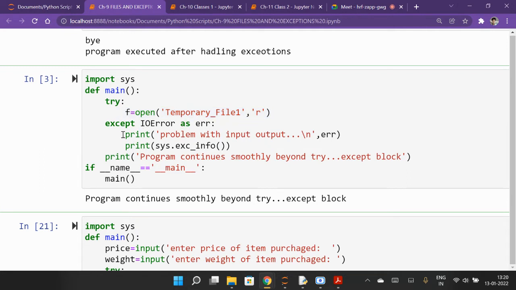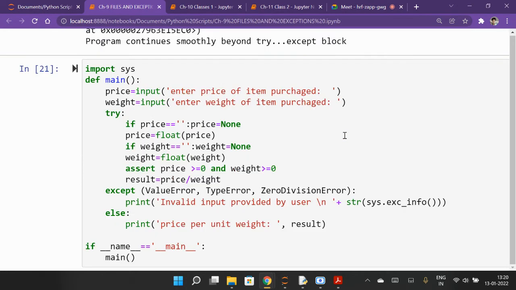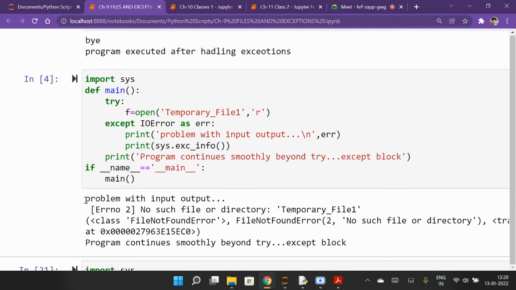Due to the exception, the except part will be executed, and it will print the problem with input output, and the type of error will be printed. So you may remove this line if you don't want it. It will actually print the IO error. If you don't want that, you can remove it. So first let me run. See here: problem with input output, this line, and then this part you are printing.